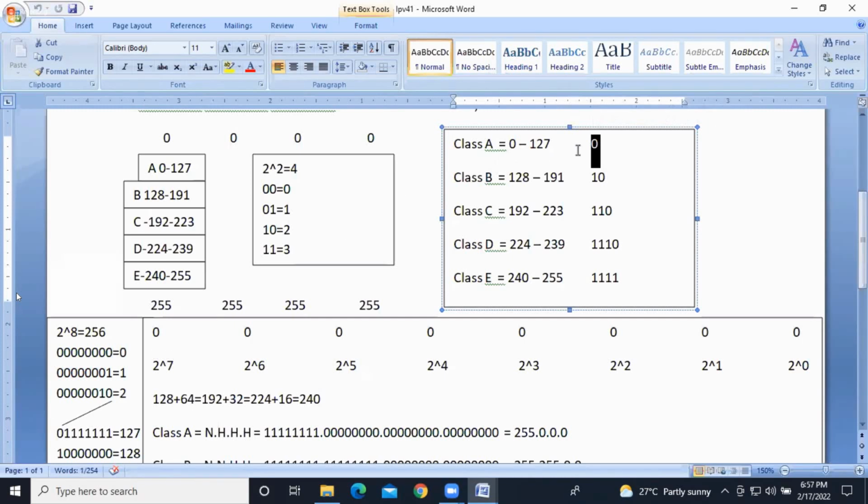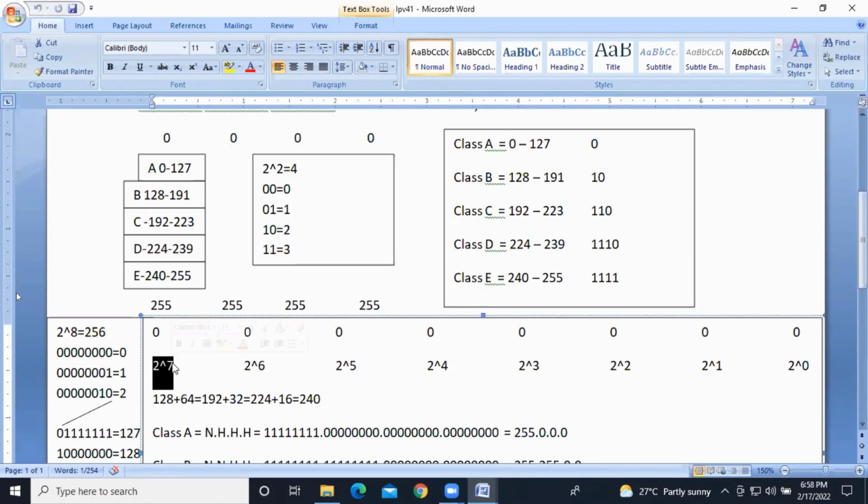So class A, how many priority bits will it have? That means 1 bit. That's it. 0 means 1 bit, right? So this is the first bit in our octet. So this first bit value, how much? 2 to the power of 7, right? So this bit value is 2 to the power of 7. 2 to the power of 7 means 128. Got it?